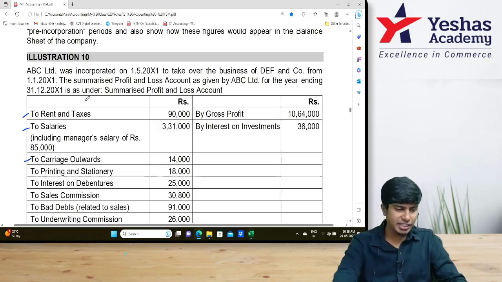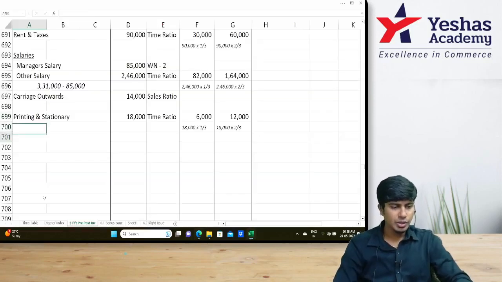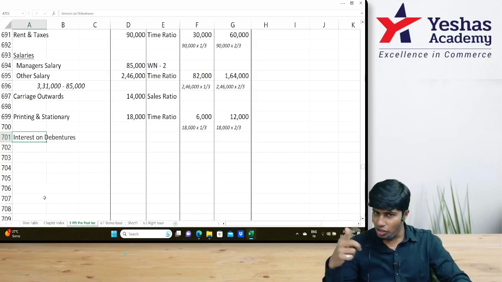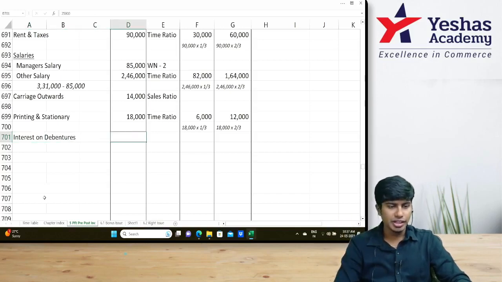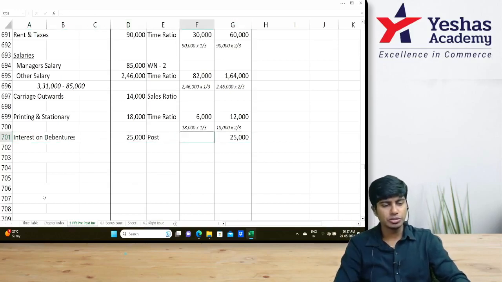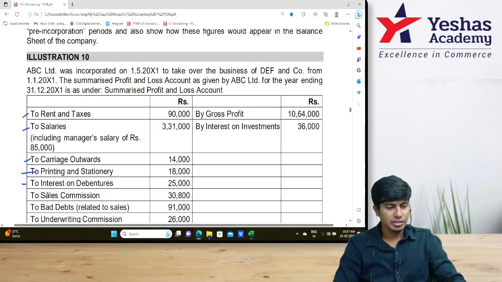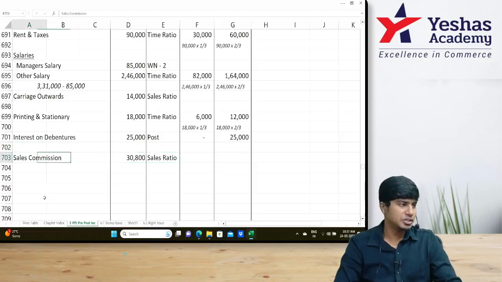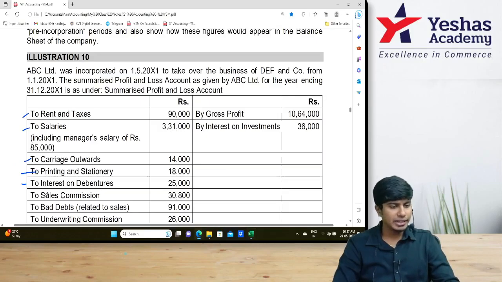After printing and stationery, interest on debentures 25,000 is post. We are solving each question 2 times. First time discussing the answer, second time solving the answer, third, when you're copying, you're again doing it. After interest on debentures, sales commission, sales ratio. Unfortunately, we don't know sales ratio right now. We'll keep it like that only.